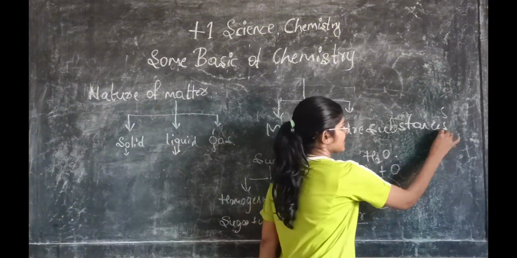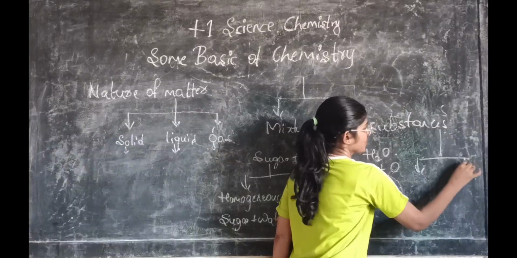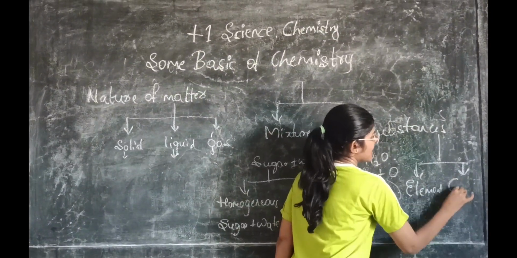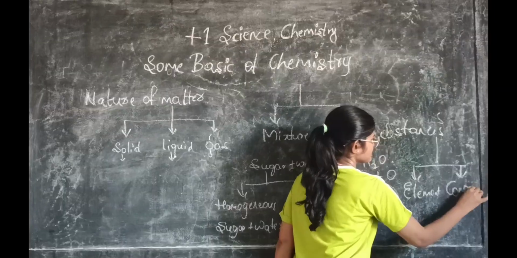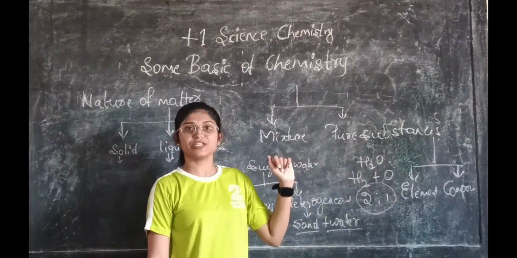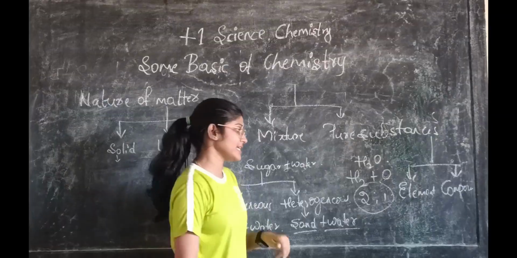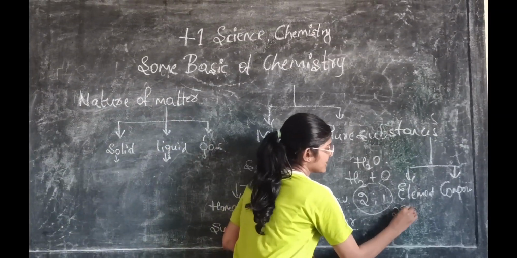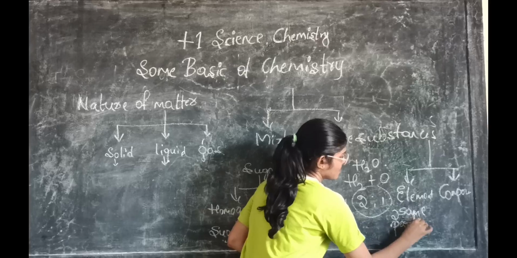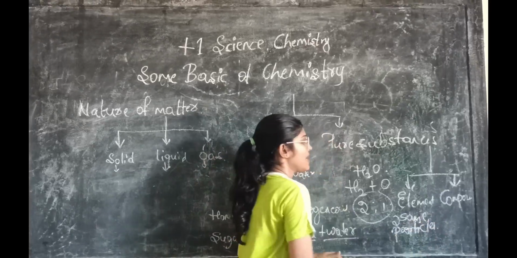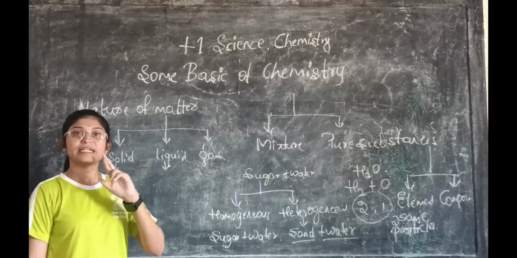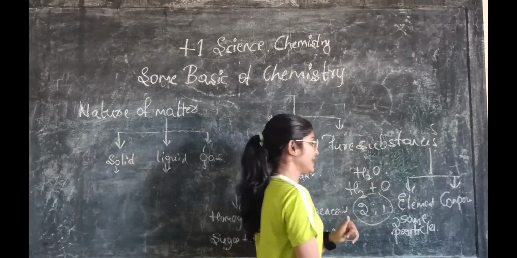And pure substances are divided into two: elements and compounds. An element is a pure substance which is made up of the same kind of particles. And a compound is a pure substance which is made up of two different particles.